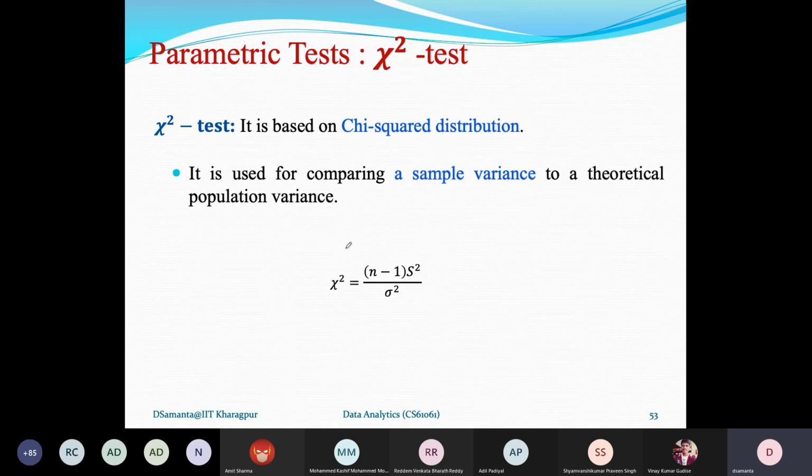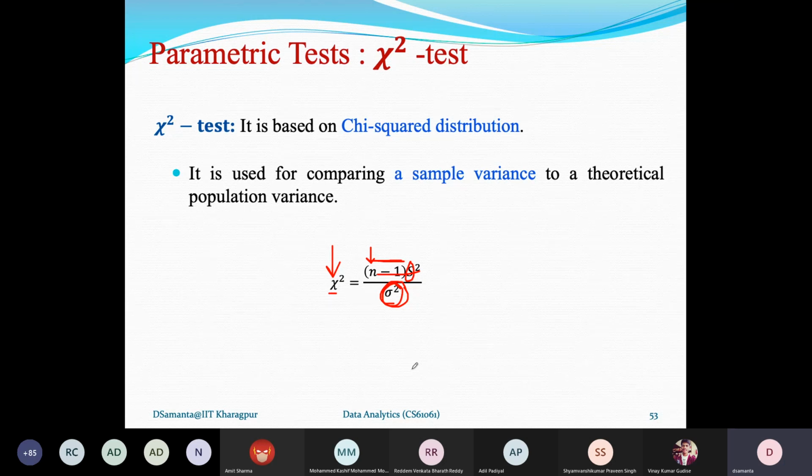Now here in this formula, you see how this chi-square value can be calculated. n is the size of the sample, and n minus 1 is called the degree of freedom of the sample. S is the sample standard deviation, S square is the sample variance, and sigma square is the population variance. So if these values are known and you have to compare them, then you have to take the chi-square. Whether sigma square is acceptable will be decided by the chi-square.